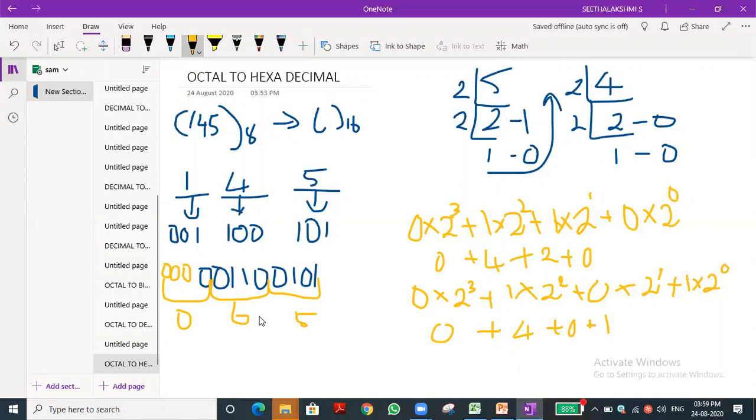So that's what I'm also saying. Once you complete this, you can omit the 0, because it is 0, no? So what is the value? 6 and 5. So what is the value means 6 5, that is 65.